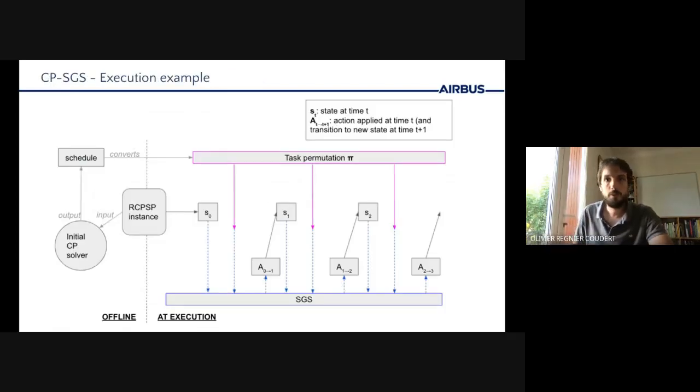Here is an overview of CPSGS, where we solve offline the RCPSP instance using CP to obtain a schedule. This schedule is then converted to a task permutation pi, and at execution, starting from an initial state S0, SGS will be called using the state information and using the permutation pi. SGS will produce a schedule from which we'll extract the next action, which will bring us to the new state, S1. And we'll do this several times to progress in time and to progress in our schedule. But note that the task permutation remains the same each time we call SGS.